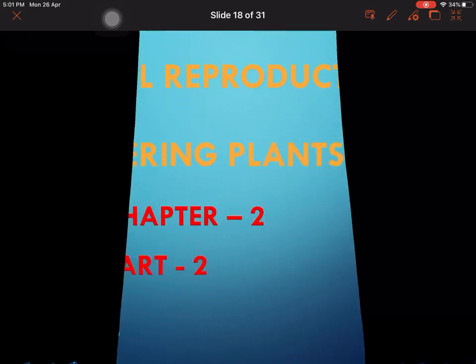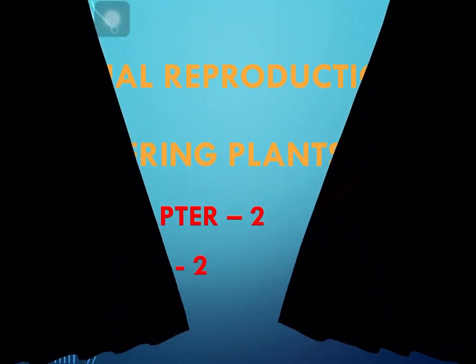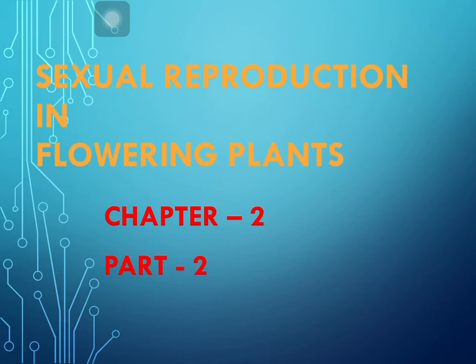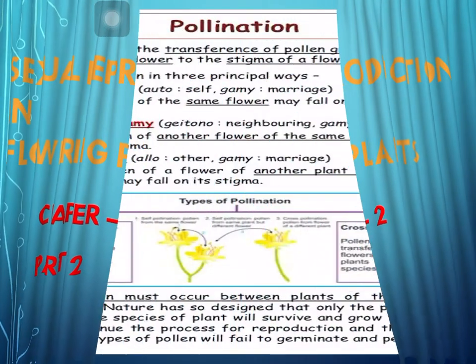Hello students, today we are going to discuss part 2 of chapter 2, sexual reproduction in flowering plants. Hope you understood part 1. Now today's first topic, you can see, is pollination.